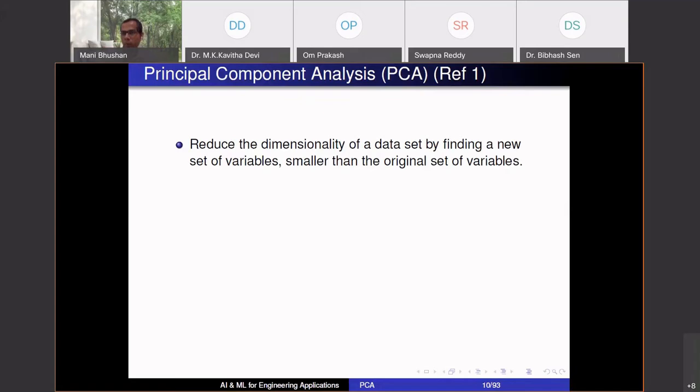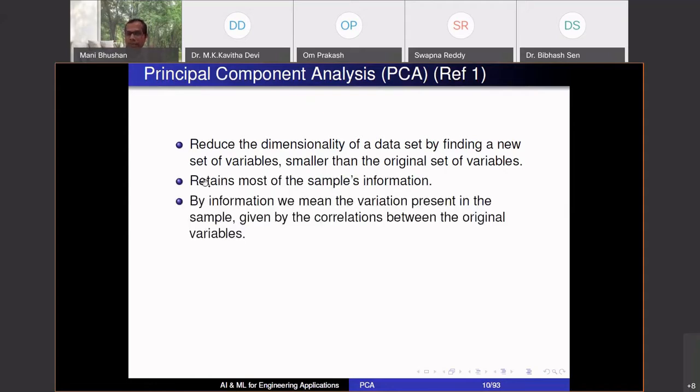That becomes my y1, but I will go up to y3 only, right? So I have a new set of variables which is smaller than the original set of variables, such that I retain most of the sample's information. So we'll see what is meant by information in this context in terms of variability in the data. So this is the unsupervised setting I talked about.